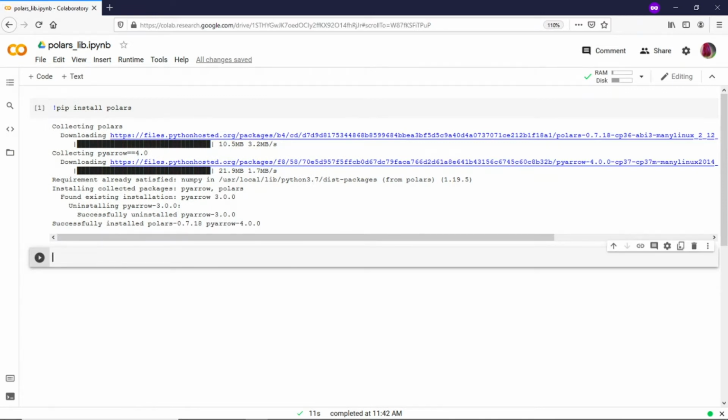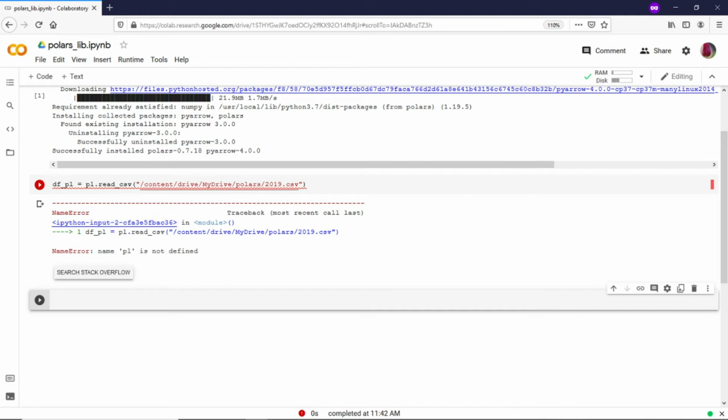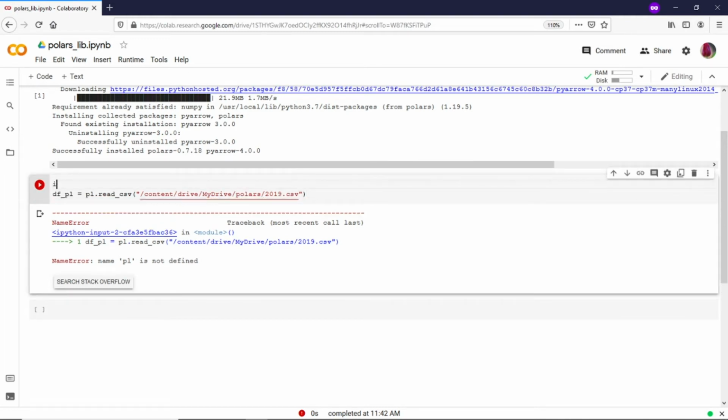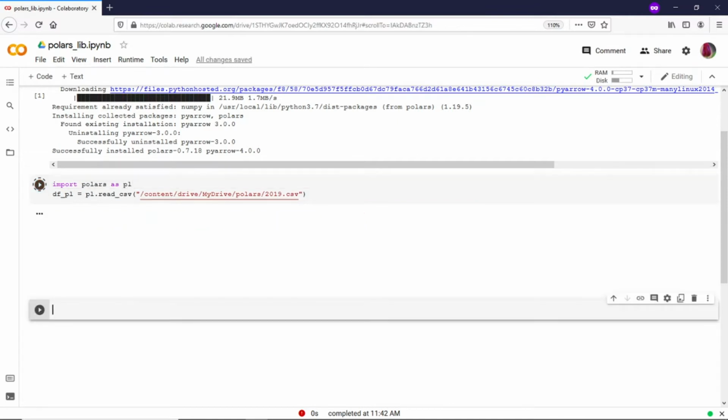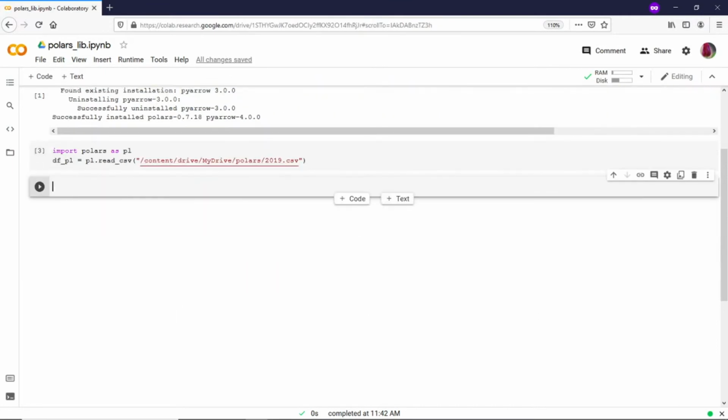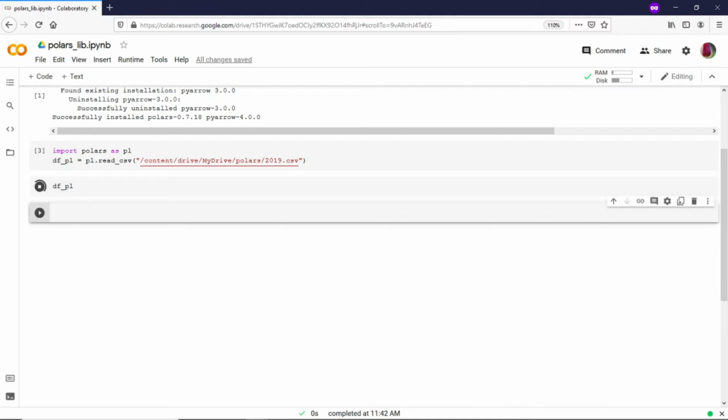So I would say df_pl equal to pl.read_csv, this is the 2019 file. Oops, I have to import polars as pl. Yes, this is the data frame. So if we want to see what is the content in this, we can just print and see.